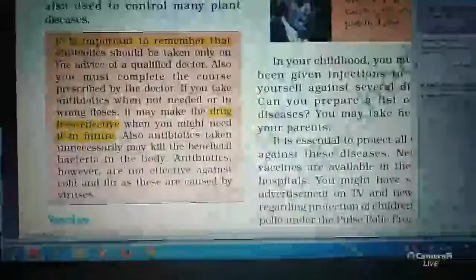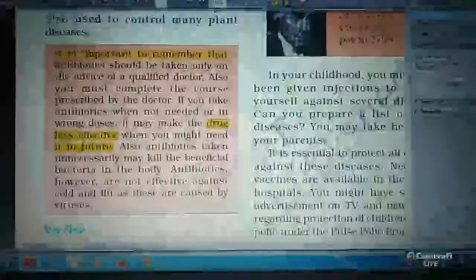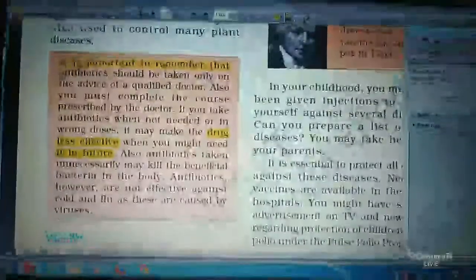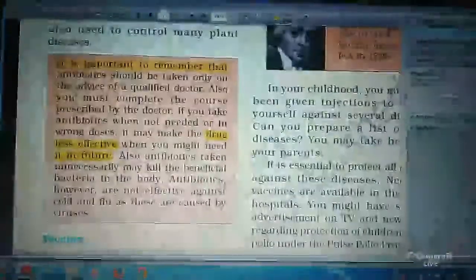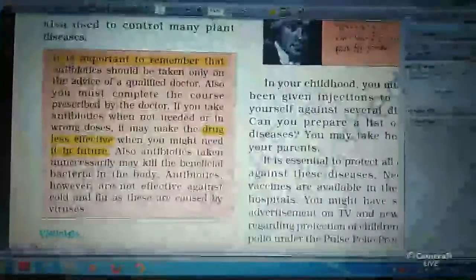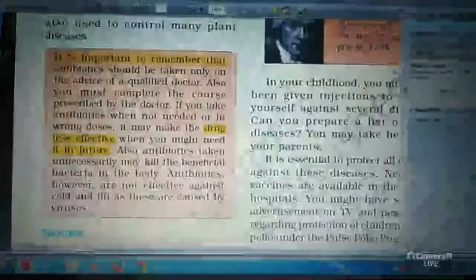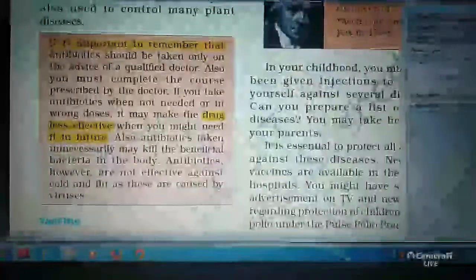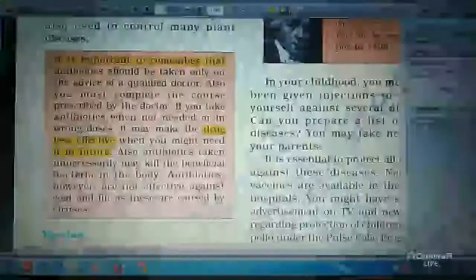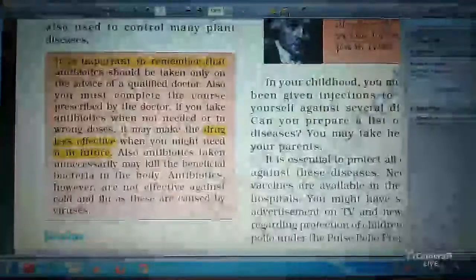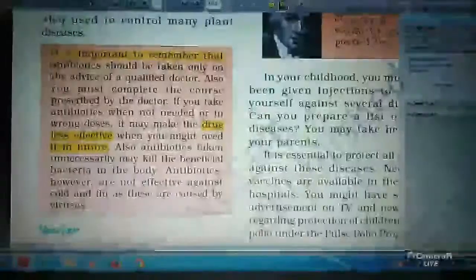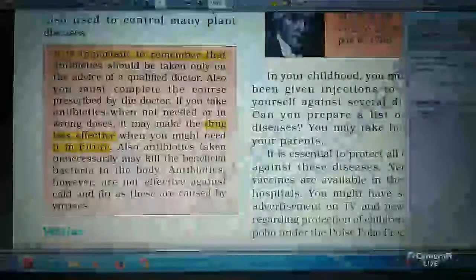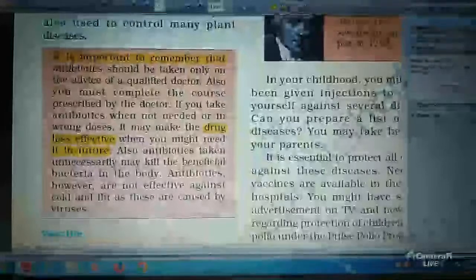If you take antibiotics when they are not needed, they will be less effective when you might need them in future. Also, antibiotics taken unnecessarily may kill the beneficial bacteria in the body. Like ruminants have cellulose digesting bacteria, some useful bacteria are present in our body also.